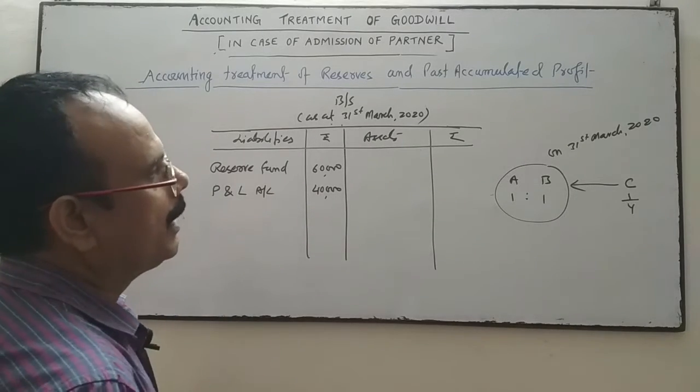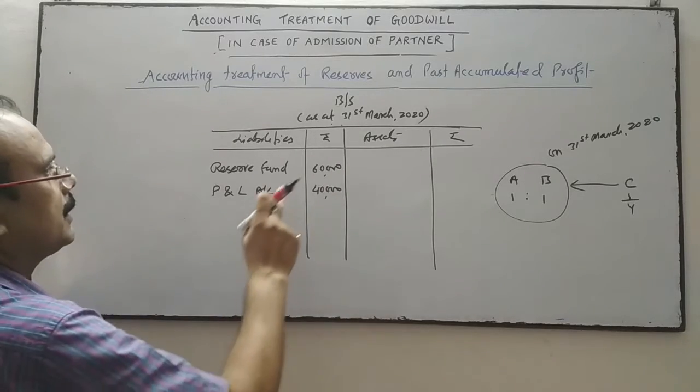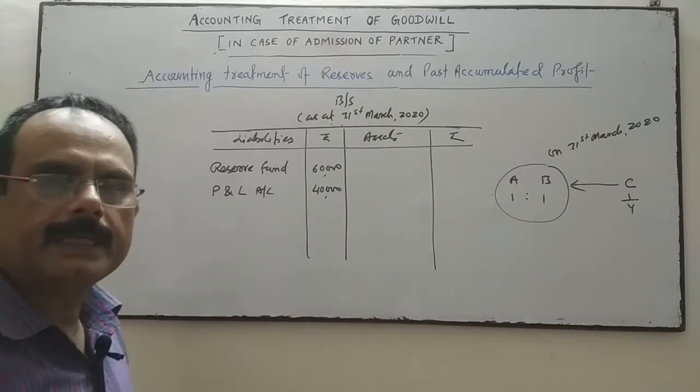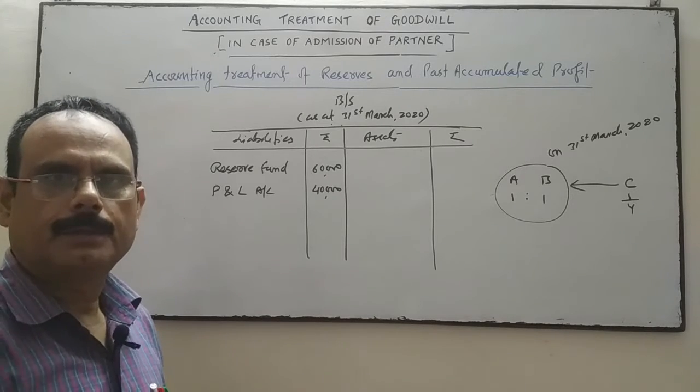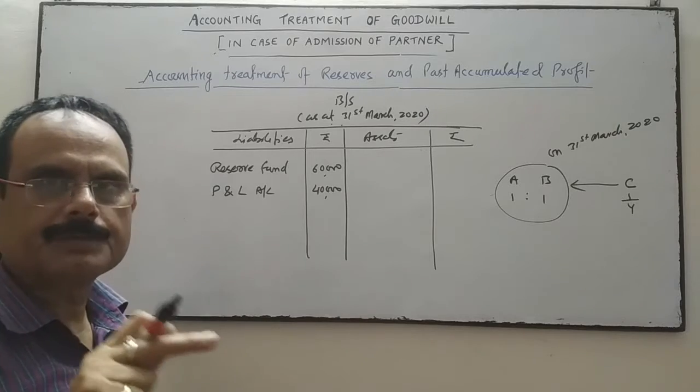So on the date of admission, we have to see the previous balance sheet.